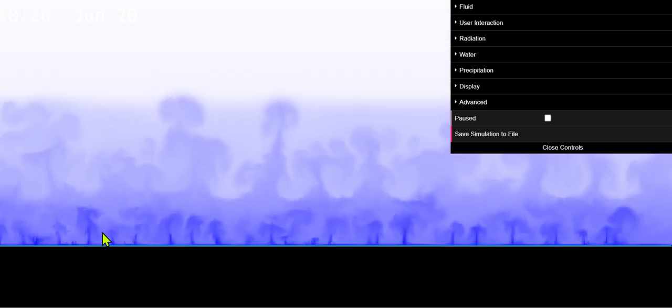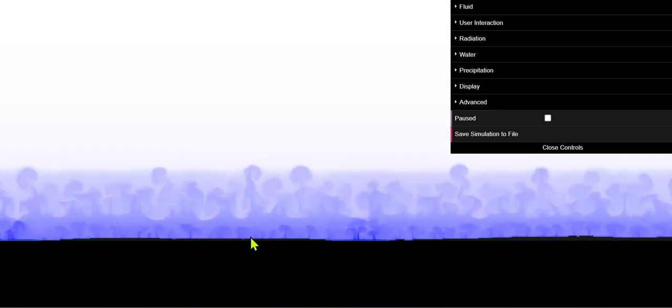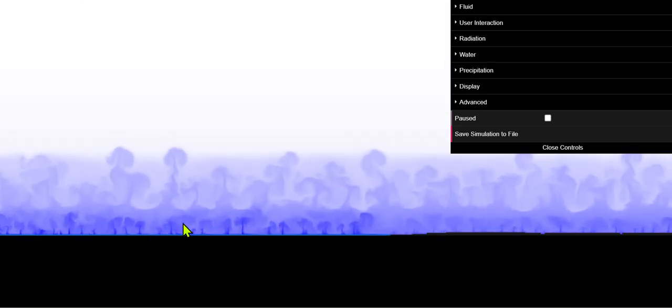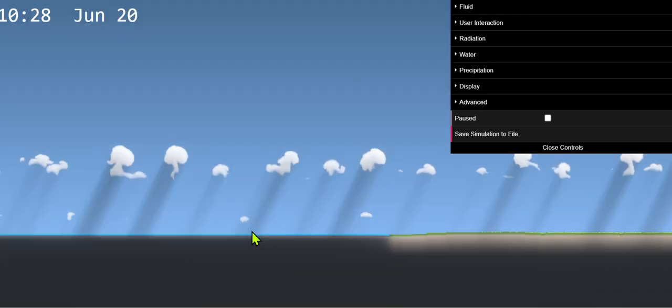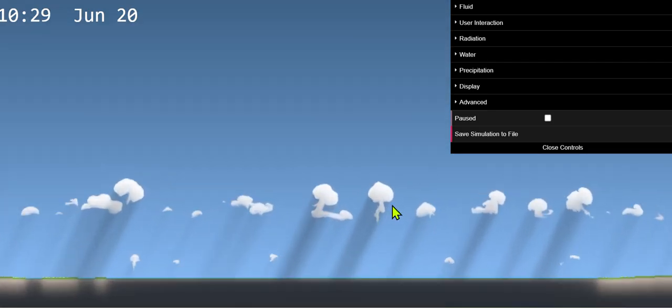And press 2, you get the water vapor. You get the visualization of water vapor concentration, and as you can see, it's not relative humidity. It's just how much moisture there is. As you can see, it's evaporating quite a lot near the lakes. Press 3 and it's what you will actually see. And so yes, I kind of messed that up.